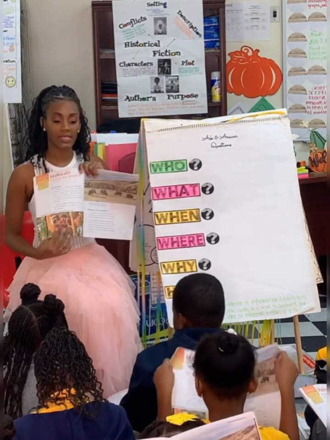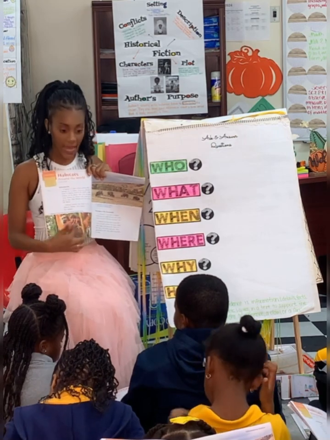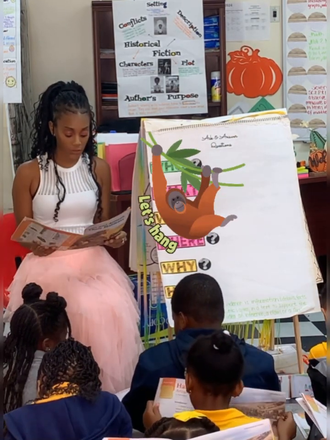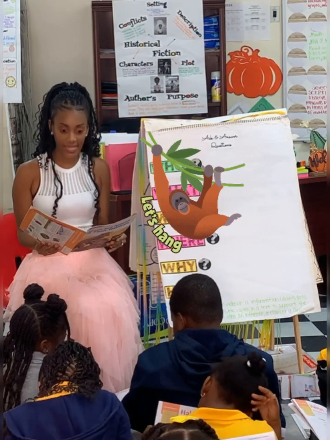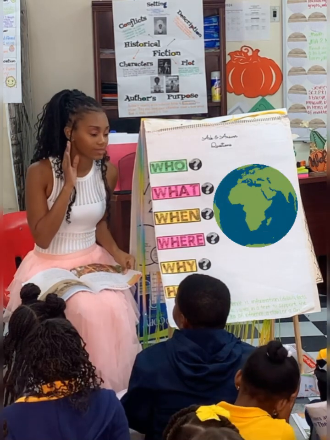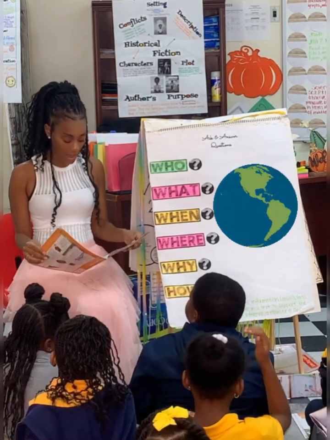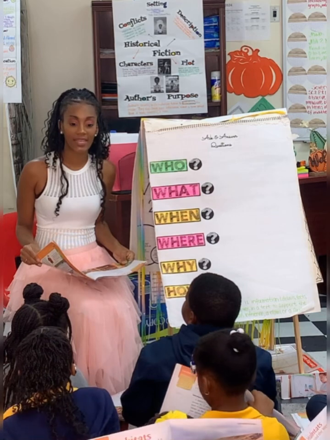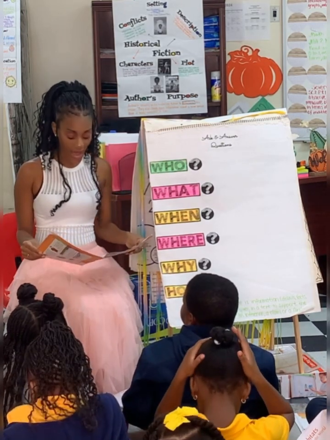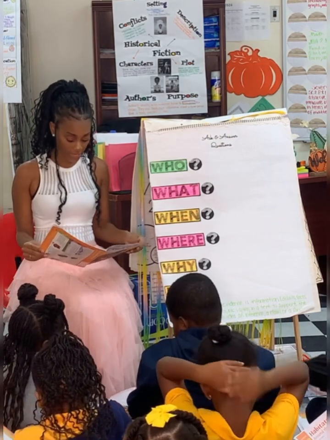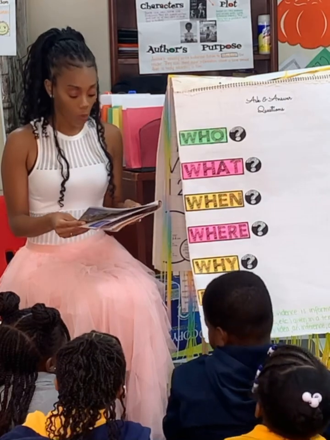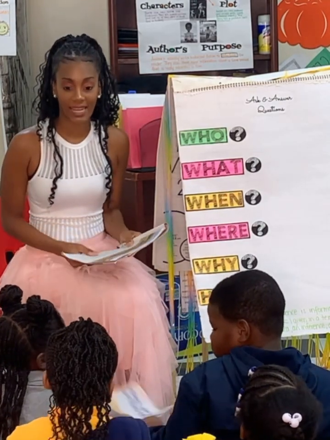Then on the bottom I see a picture of an orangutan in its habitat. It says, orangutans swing from trees in the rainforest in Asia. Asia is one of our 7 continents. And what habitat is the orangutan in? A rainforest. The habitat of the rainforest. Very good. Next page.